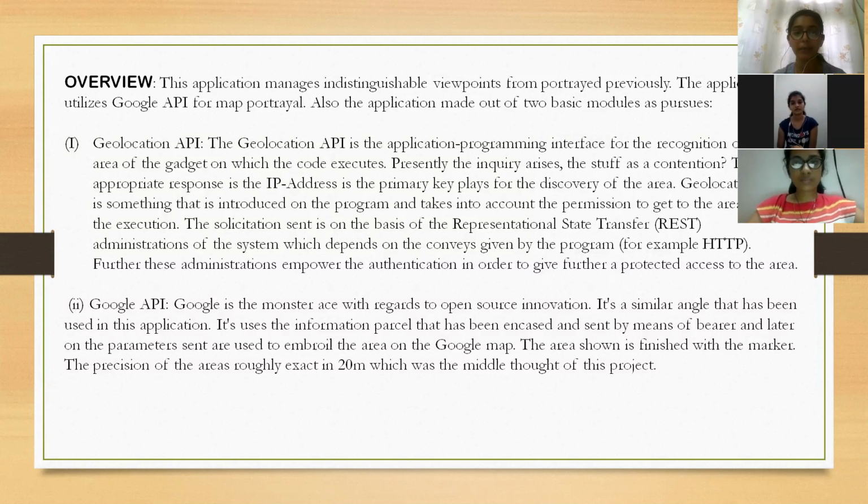The Google API is the most ace with regard to open source innovation. It's a similar angle that is used in the application. It uses the information packet that has been encased and sent by means of a carrier, and later the parameters sent are used to implicate the area on the Google map. The area is shown with a marker. The precision of the area is roughly within 20 meters, which was the middle thought of the project.